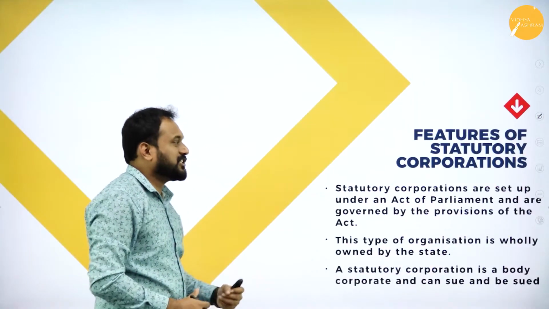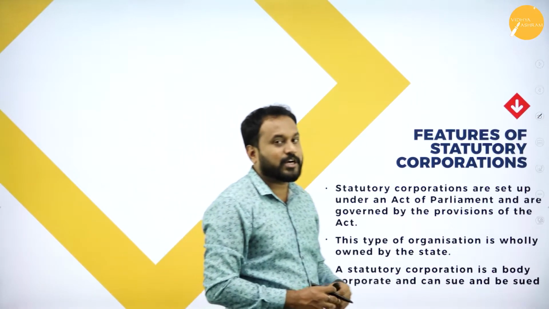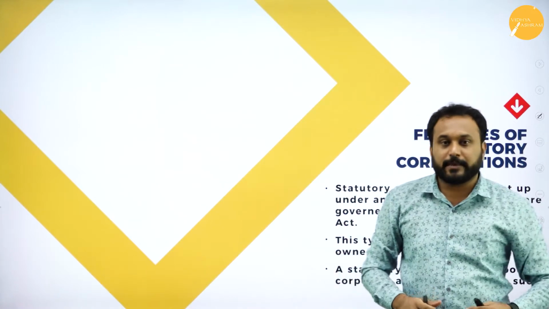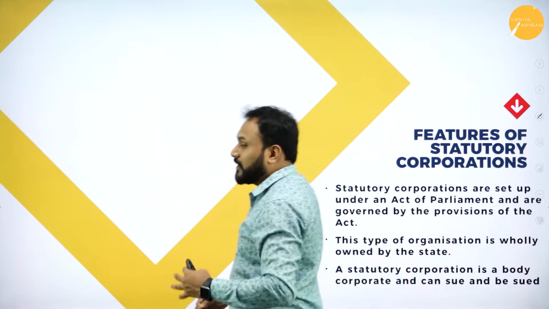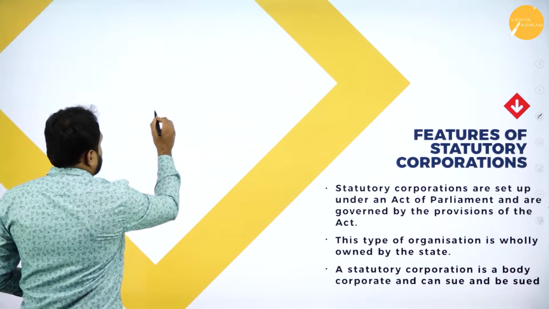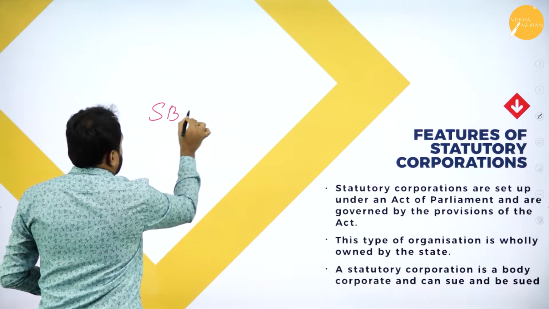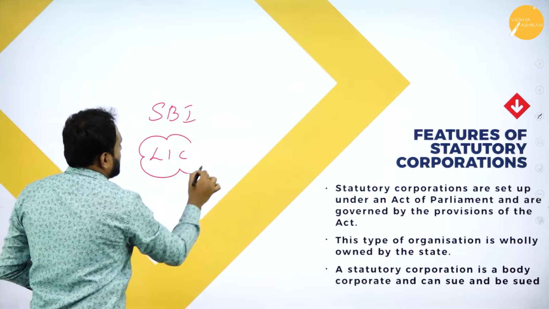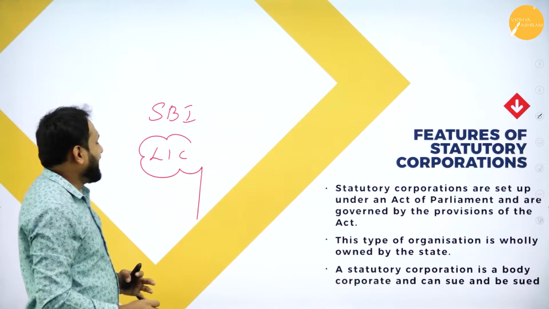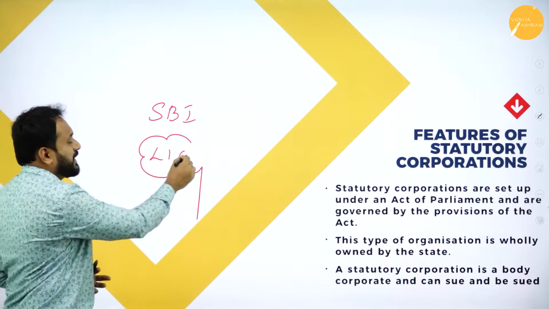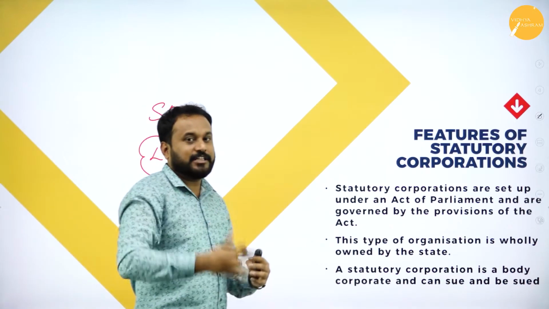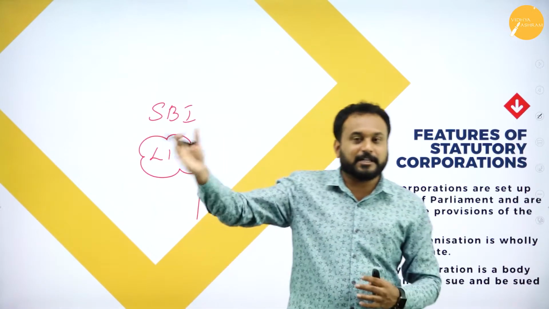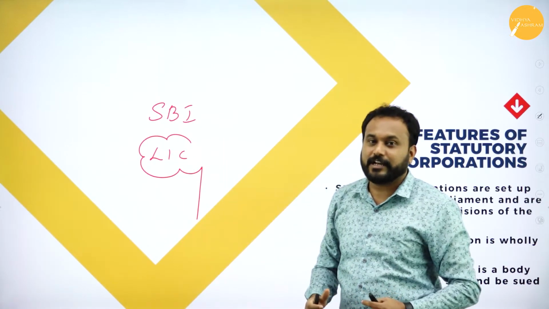So we'll see the features of statutory corporation. What are the features of statutory corporation? I have given you examples of statutory corporations. One was SBI, another was LIC. So understand these things properly. Now LIC is what? Life Insurance Corporation. Zindagi ke saath bhi, zindagi ke baad bhi. That is the tagline for LIC.